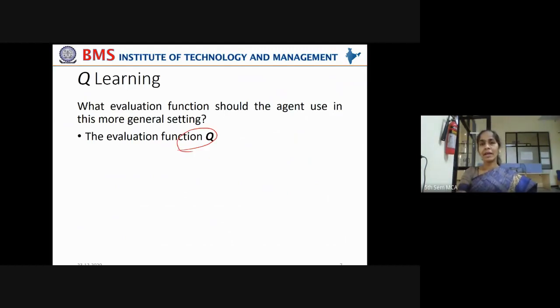So this entire introduction is given to you to highlight the importance of Q function. What evaluation function should the agent use in this more general setting? When the immediate rewards are not known, when the cumulative value of the next state is not known, then what is the solution? You have to learn the evaluation function Q. Okay, this will provide us the solution. Q learning algorithm will provide us the solution.